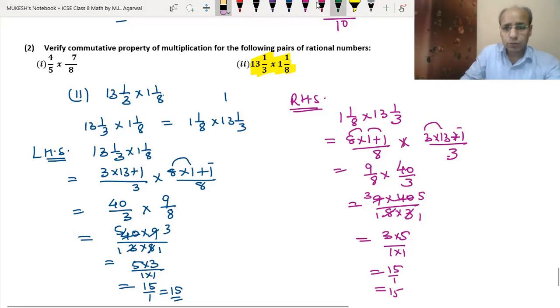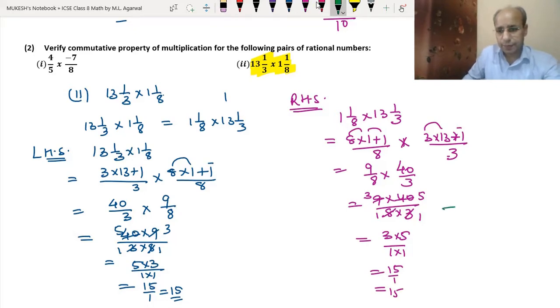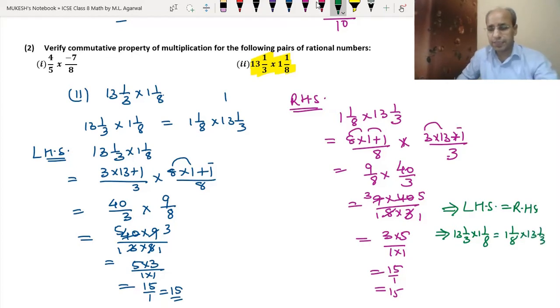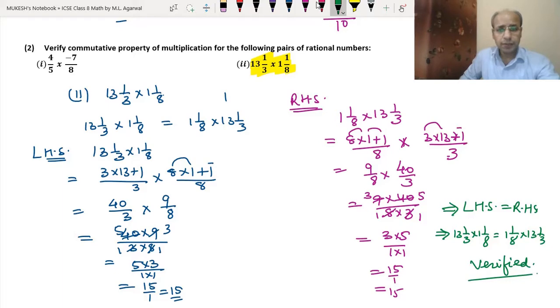So what we can write in the conclusion is that left hand side is equal to right hand side. It means that 13 1 by 3 into 1 1 by 8 is equal to 1 1 by 8 into 13 1 by 3. So that means we can multiply them in any order. We will get the same answer. Now this property is verified. Okay, clear? Now we will do the third part.